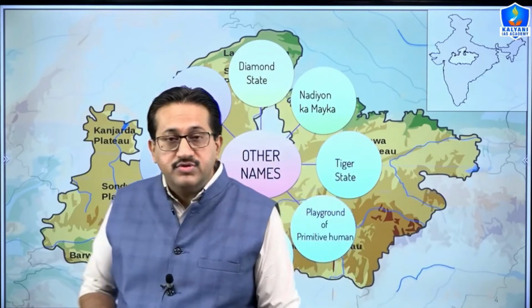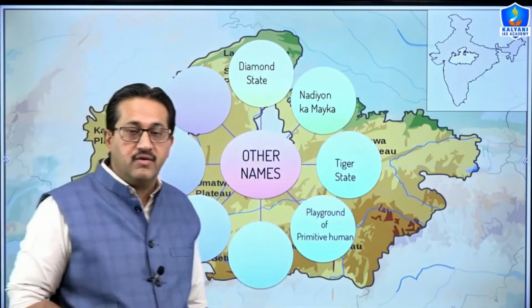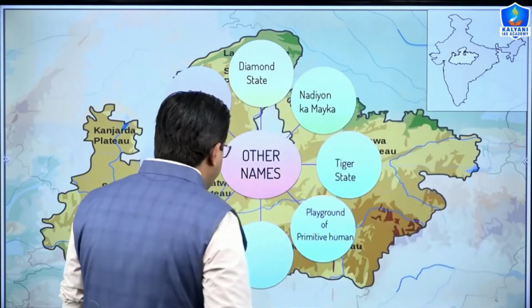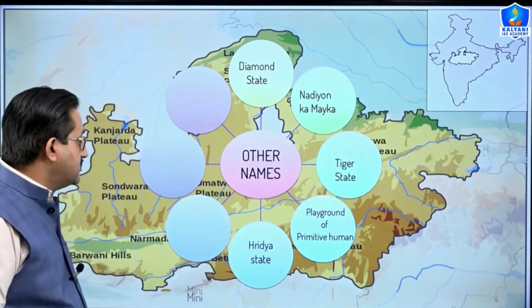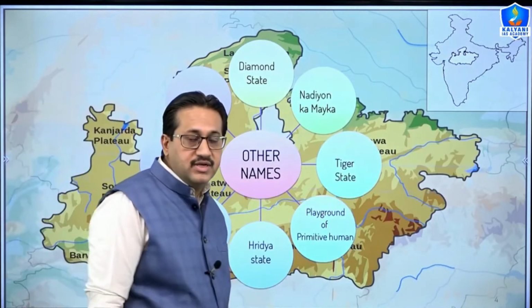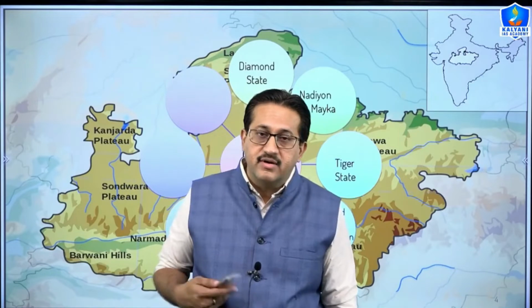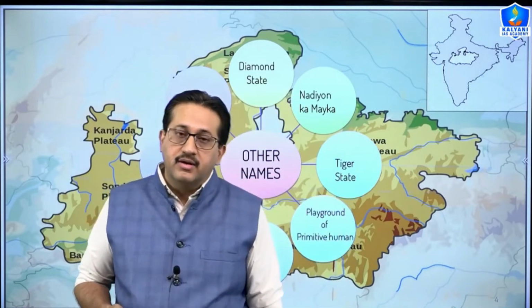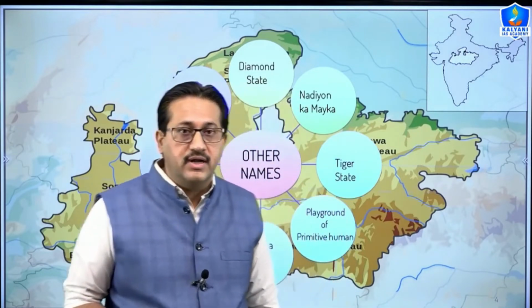Why? Because the most ancient evidences of human are found in the Narmada Valley, and they are given the name of Narmadenses. Madhya Pradesh is also known as the Hriday State, because it is centrally located in the heart of India.